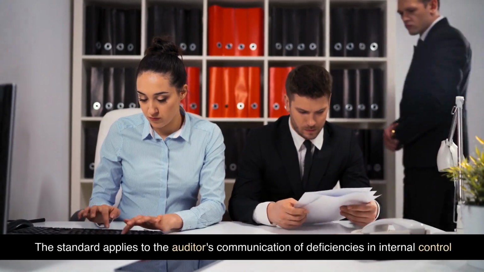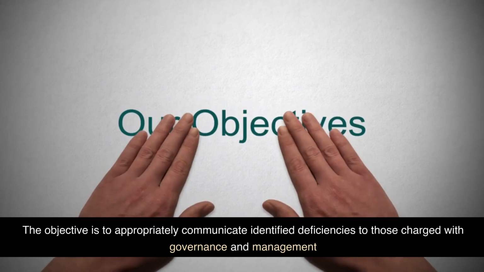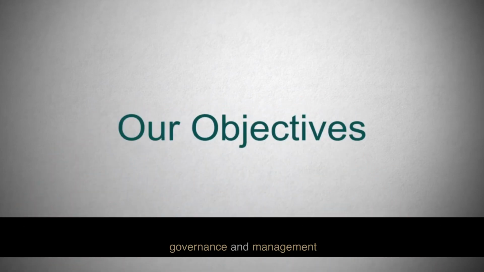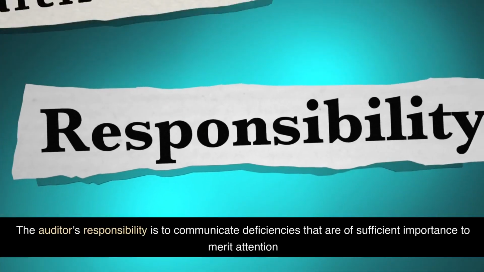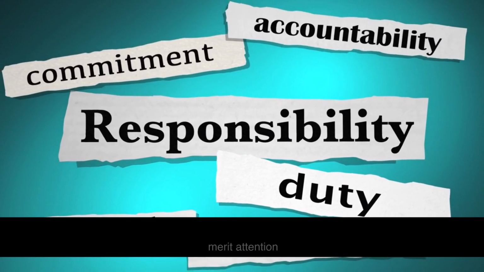Scope and objectives. The standard applies to the auditor's communication of deficiencies in internal control. The objective is to appropriately communicate identified deficiencies to those charged with governance and management. The auditor's responsibility is to communicate deficiencies that are of sufficient importance to merit attention.